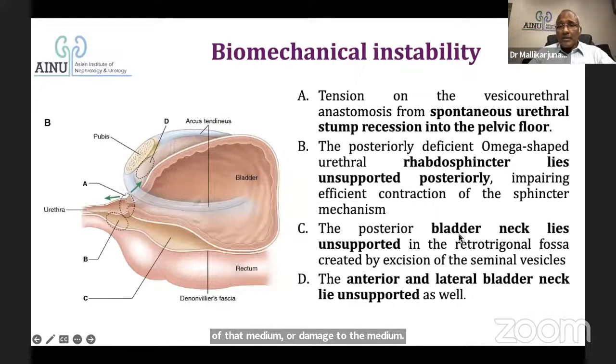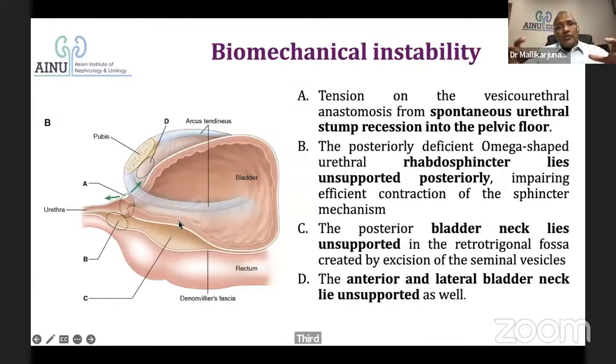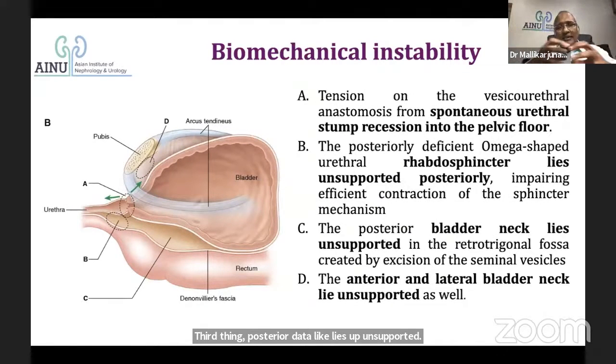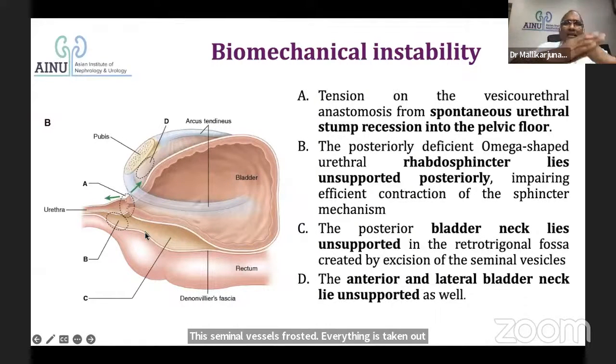Third thing, posterior bladder lies unsupported. There is a lot of tissue which has been taken out. The seminal vesicles, prostate, everything is taken out. And the bladder neck which is there may get unsupported. It may get supported because the inner fascia will get attached, but there is a possibility of getting an unsupported bladder neck.